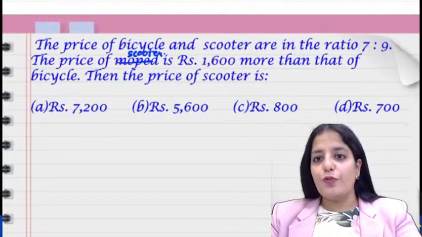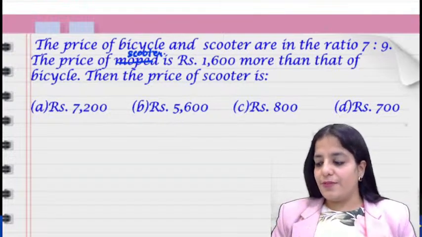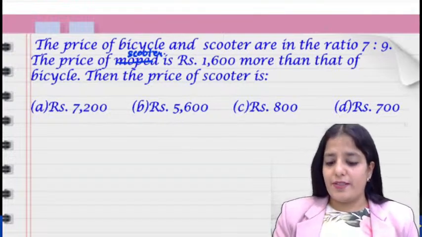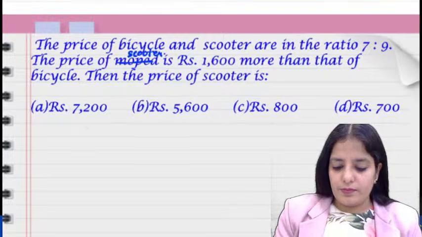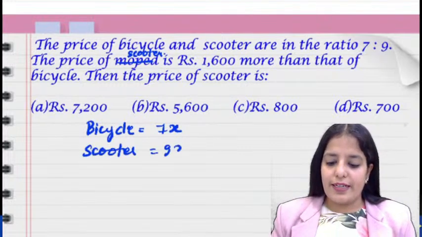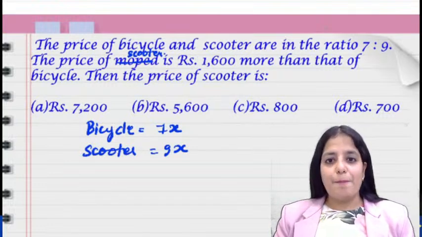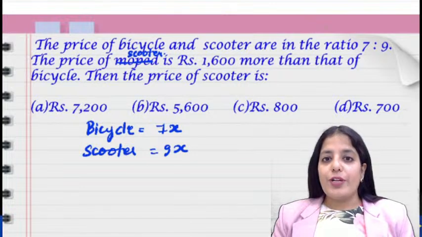Let's assume that the price of the bicycle is 7x and the scooter is 9x, right? So it's obvious that the scooter is costlier than the bicycle. Now what are they saying?